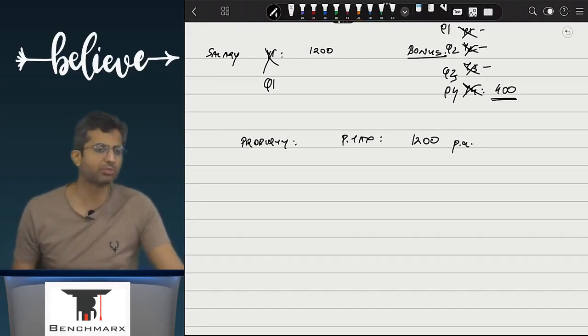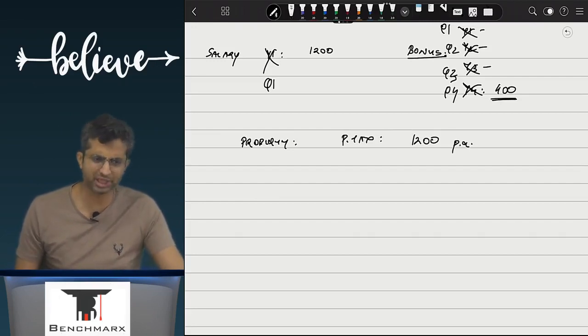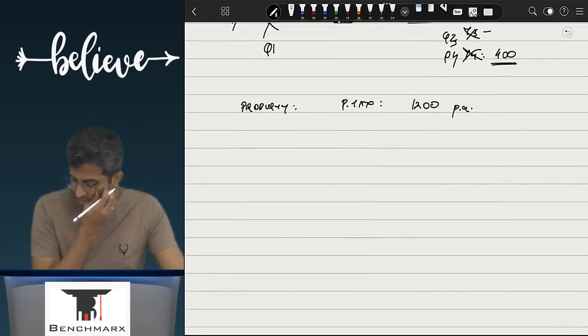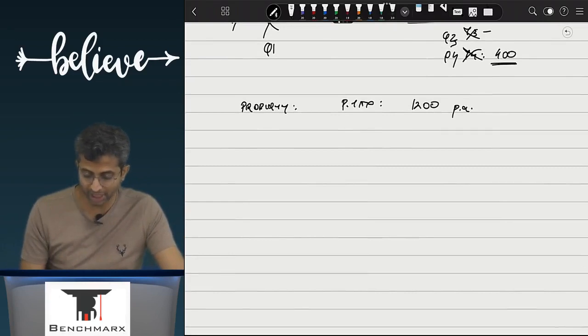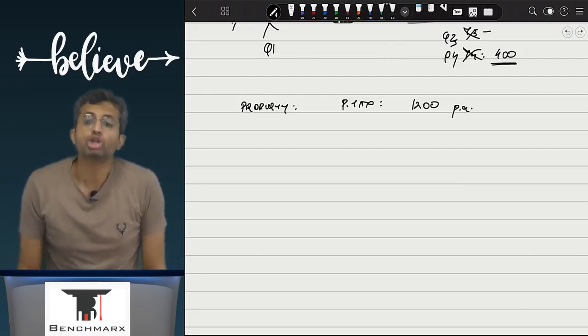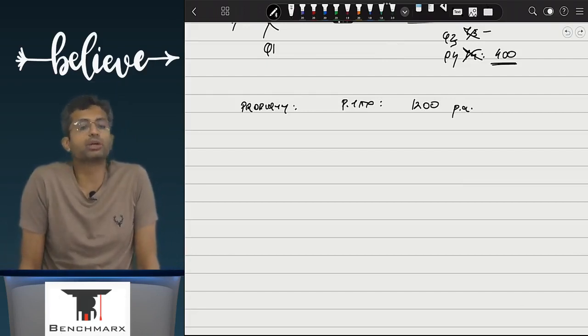Property tax is payable at the end of the year. This is a flat property tax irrespective of the value of your property. This is 1200 rupees. That is approximately 100 rupees per month. Now here, let's say this was a property tax which was to be paid at the end of the 4th year. Let us say at the end of the 4th year, you pay property tax for all the 4 years.